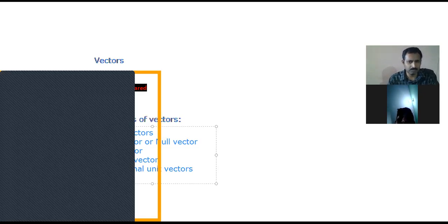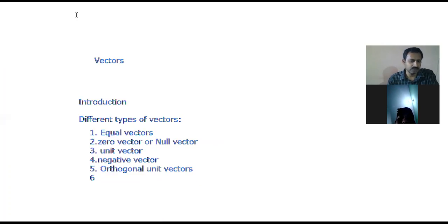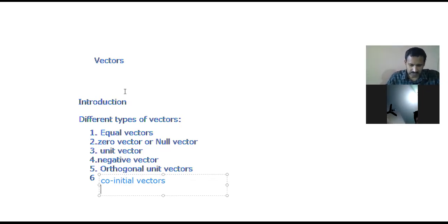Let me type one by one. Reciprocal vectors. Many types of vectors are there. The sixth one is co-initial vectors.